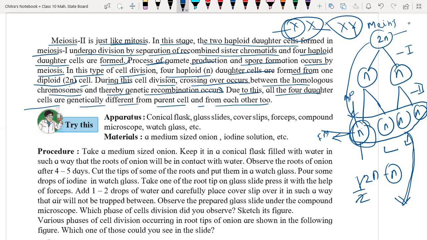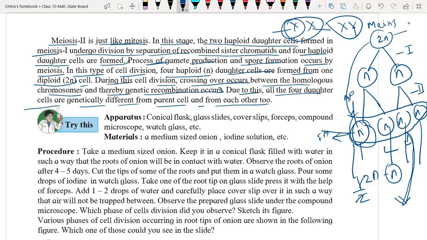How many characters are going to mix, how many triplet codons are going to contribute in each chromosome is not fixed; it is a natural process. That's why these 4 haploid cells are different from each other as well as from the parent cell.